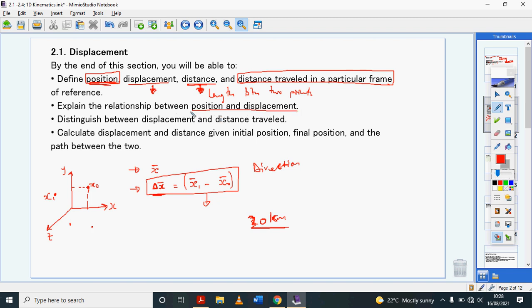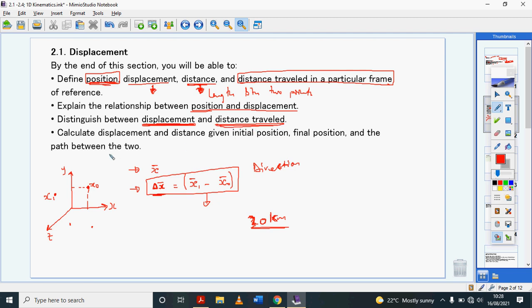Displacement is the change in position. I hope that you're able to distinguish distance and displacement. Displacement caters direction, right? Displacement is basically change in position with direction, or distance traveled in a specific direction. That's another way you can define displacement, distance traveled in a specific direction. Distance is simply the length between 2 points, and there's no direction involved.